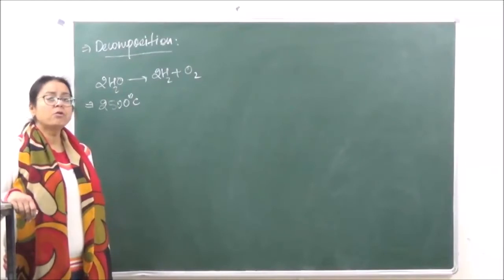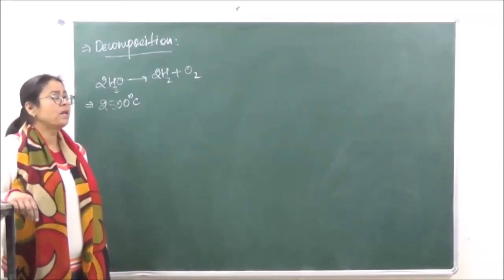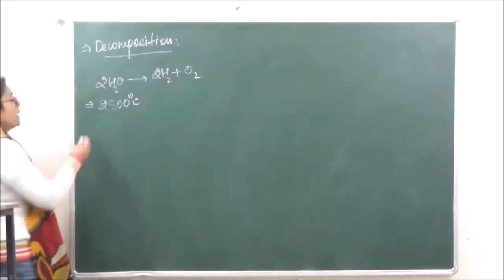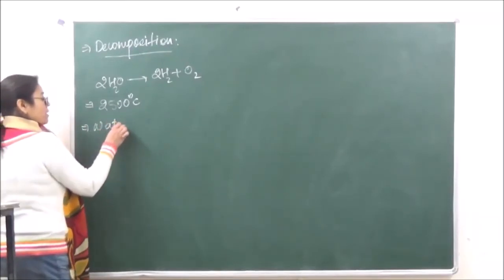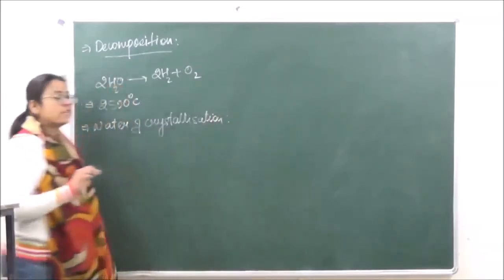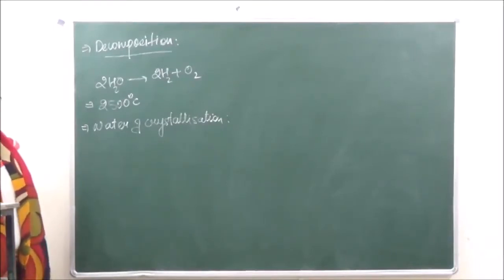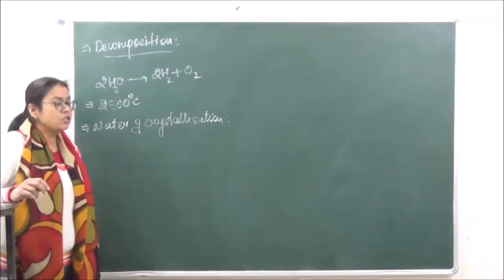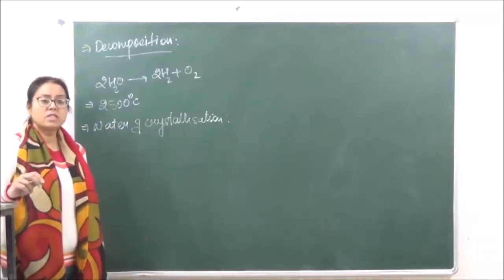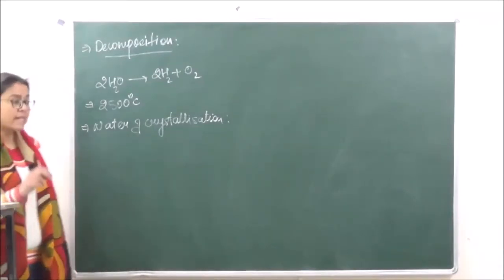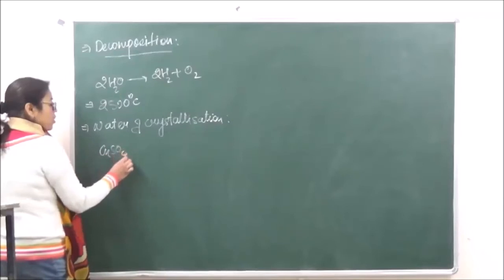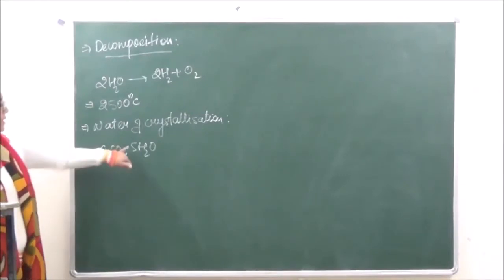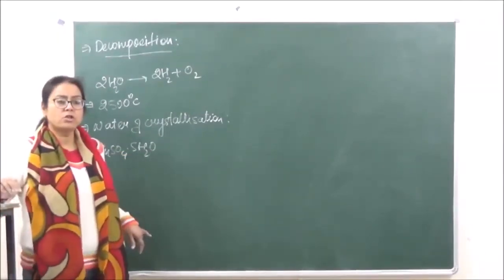पूरा का पूरा फिर भी decompose नहीं होता, so that tells us that water is a very stable compound. Okay. फिर उसके बाद next we have, what do we understand by the term water of crystallization? Water of crystallization means, you must have seen there are many salts which are hydrated in nature. The water of crystallization is the water which is present in the crystalline state of many salts. For example, if you're taking copper sulfate dot 5H2O.